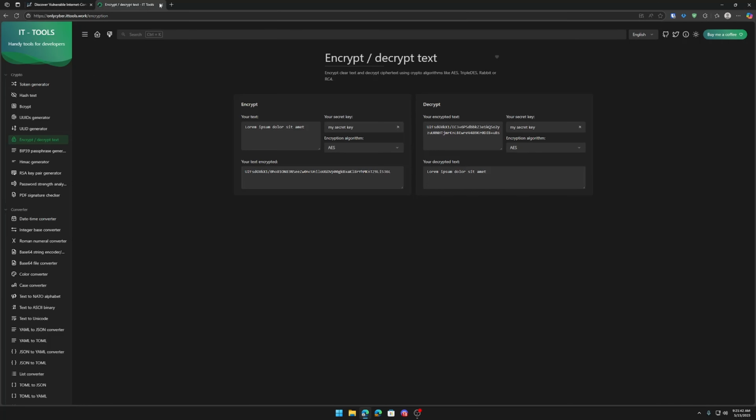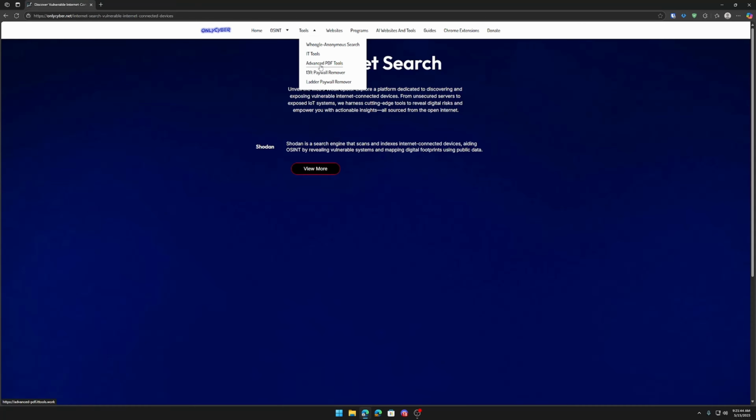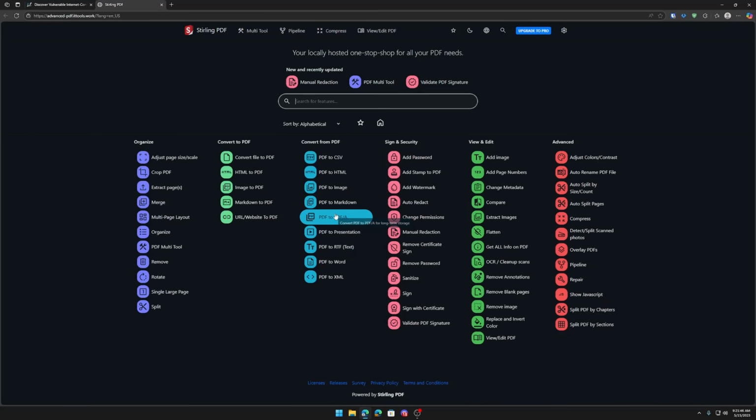As for the next tool, I do have advanced PDF tools. So if you're looking to do some PDF manipulation in the cloud, this would be a great way of doing it. Again, it doesn't keep any data on the back end, and it's all encrypted for your safety. You can use the view and edit PDF, or you can just click on any of these and go from there.